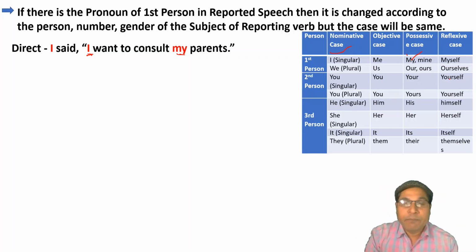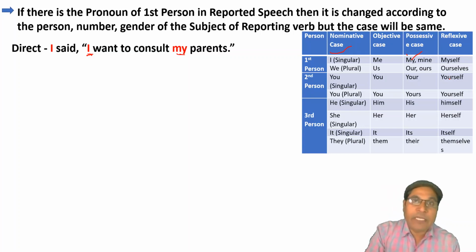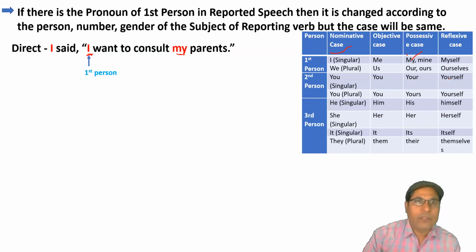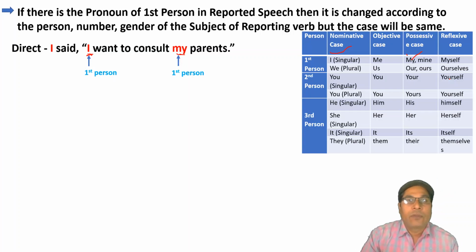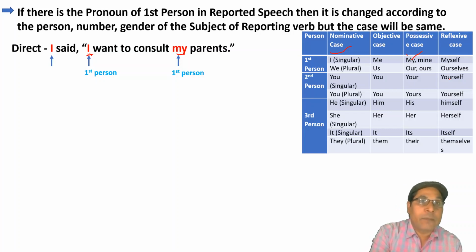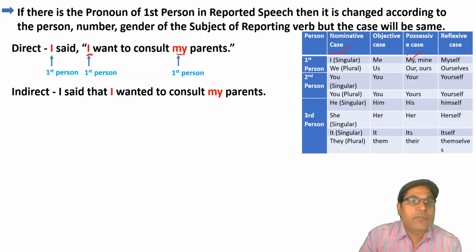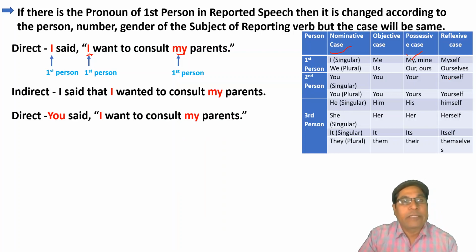If there is a pronoun related to first person, it will be changed according to the subject of the reporting verb. Here, you can see that it is the first person pronoun, and it will be changed according to the subject of the reporting verb, and the subject is also related to first person. That's why the sentence will be, I said that I wanted to consult my parents. Clear? Now come to the second sentence.